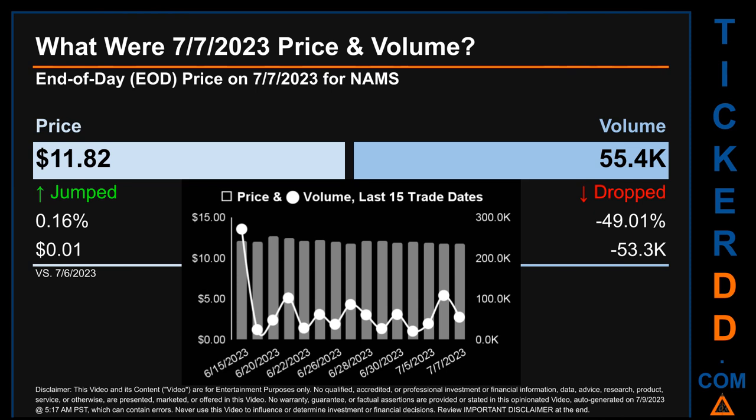Across a range of 88 cents, the max and minimum end-of-day price were respectively 12.69 and 11.80. Volume saw a range of 250.5 thousand, from a day low of 21.1 thousand to a day high of 271.6 thousand.